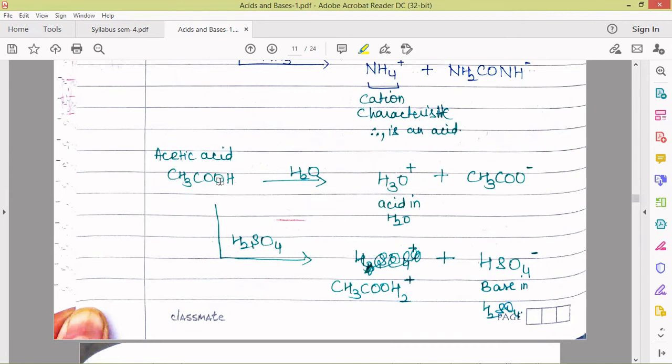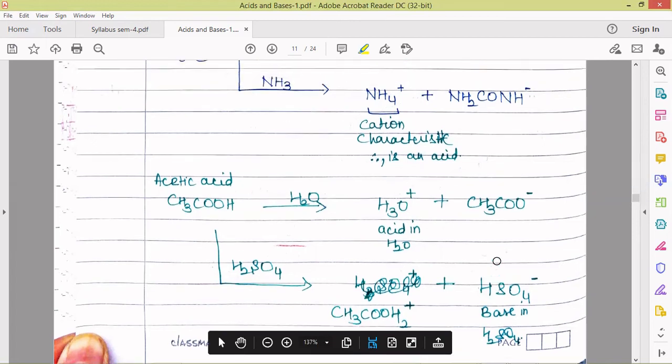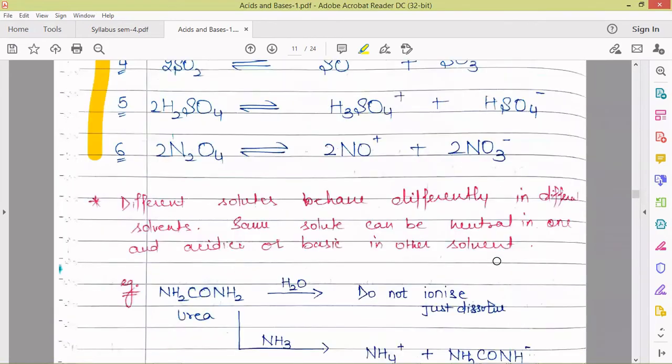But when we put the same acetic acid in H2SO4, what will happen? It will ionize as CH3COOH2+ and HSO4 negative. This HSO4 negative is the anion characteristic of H2SO4. That means acetic acid is behaving as a base.